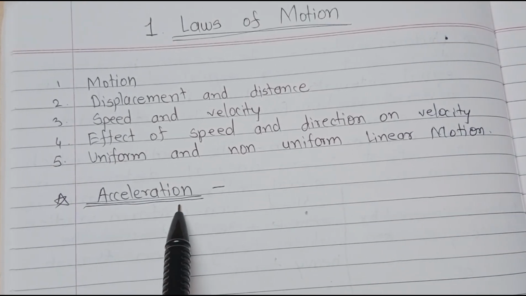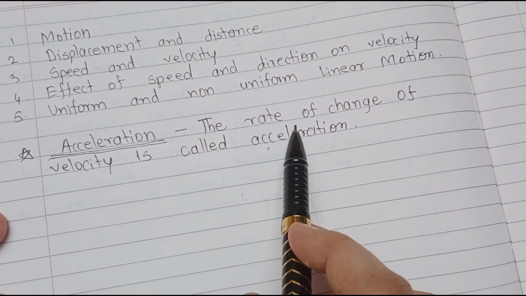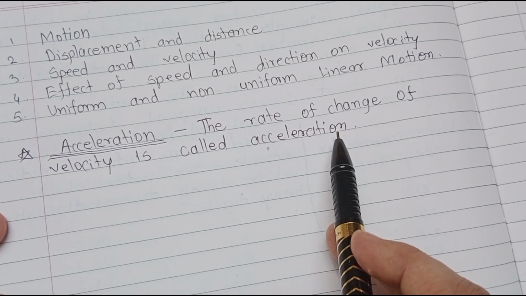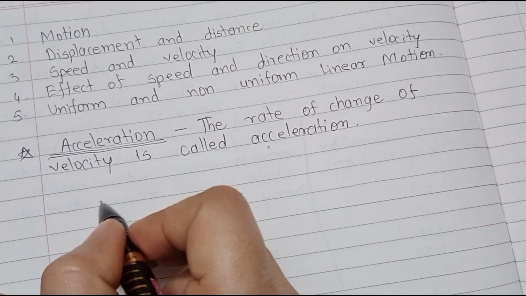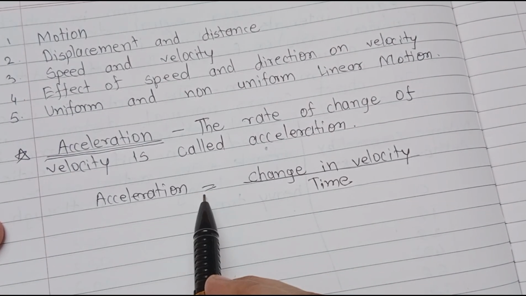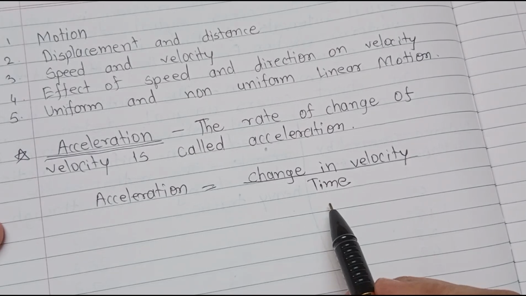What is the definition of acceleration? Acceleration means the rate of change of velocity. So, the formula of acceleration is acceleration equals change in velocity upon time.